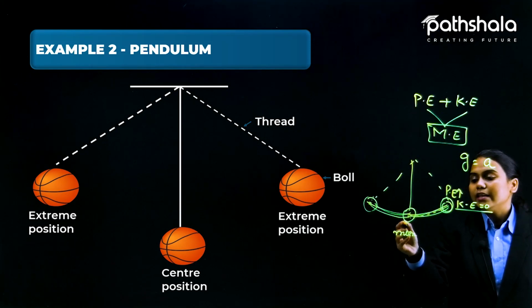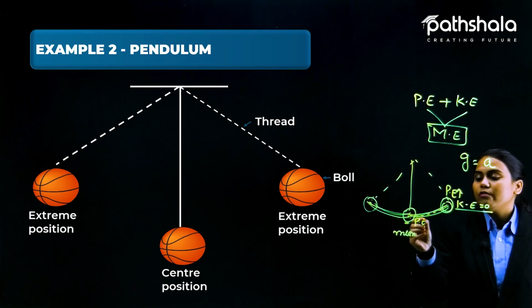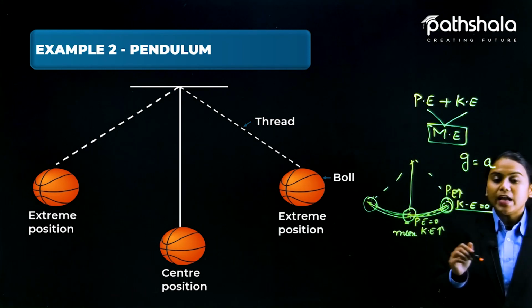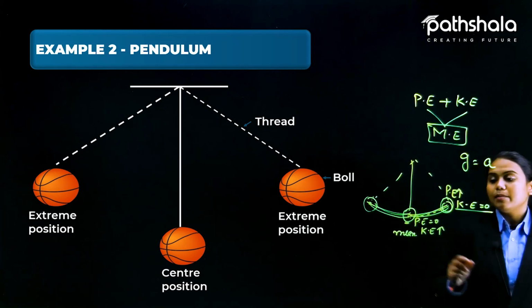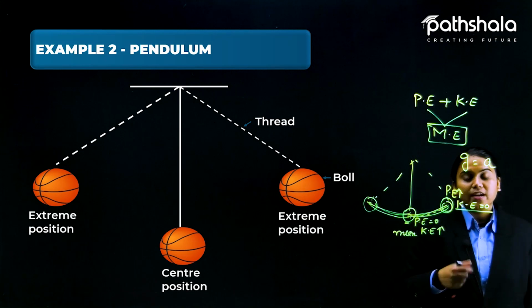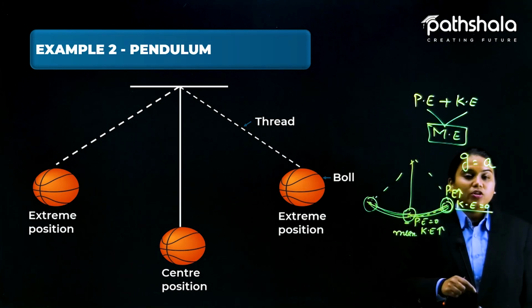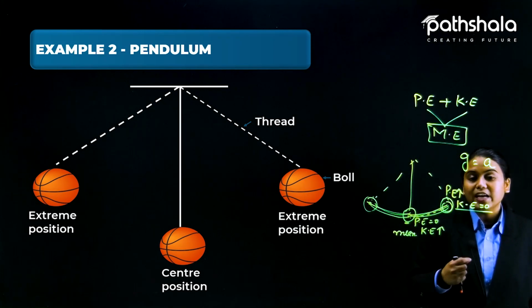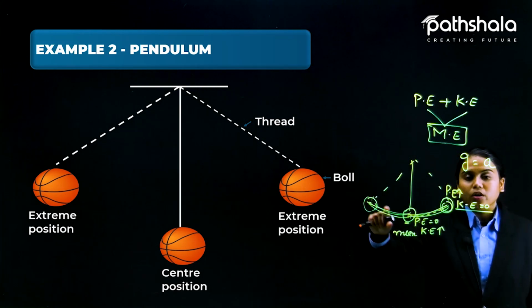Now it is at the mean position. Here at this position potential will be 0 and kinetic will be maximum. Why? Because now it is nearest to the ground and that makes its potential energy 0, and kinetic because at this position also it is not getting rest because of the inertia that has been gained by the ball here, that keeps it going like this.